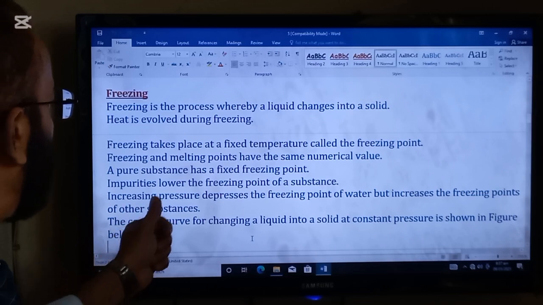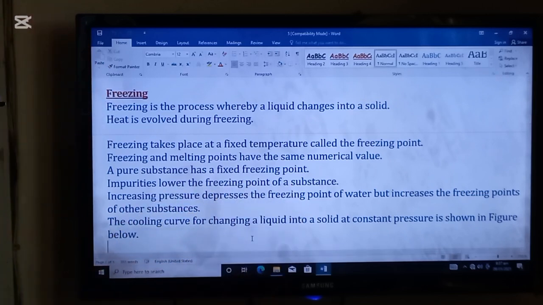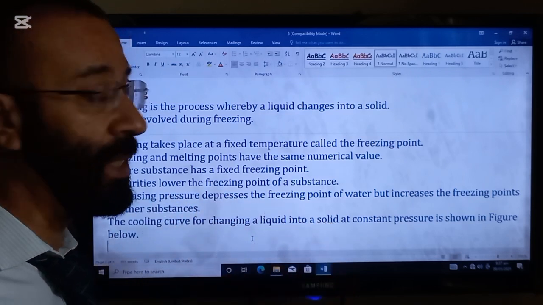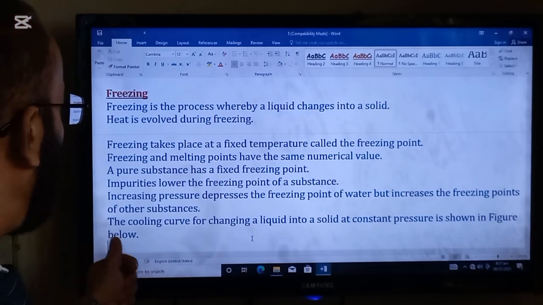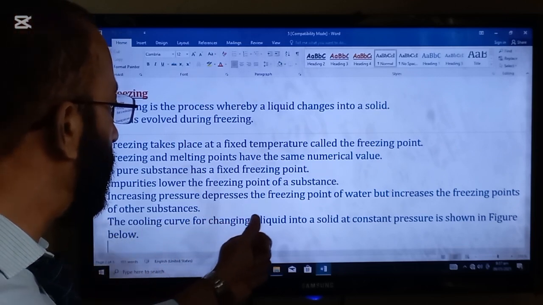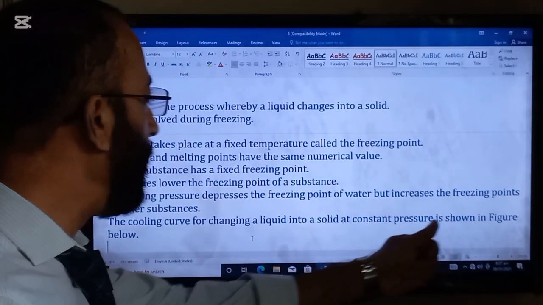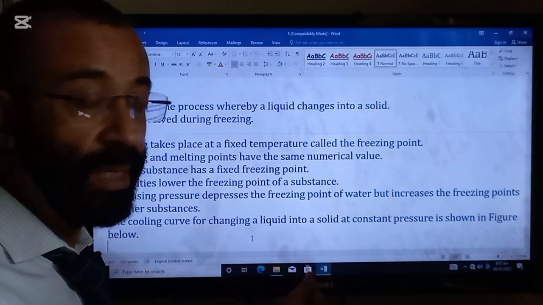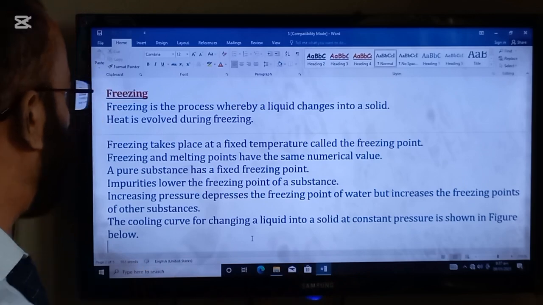A pure substance has a fixed freezing point. Impurities lower the freezing point of a substance. Increasing pressure depresses the freezing point of water but increases the freezing points of other substances. So this is an important point. All points are very important, but this is more important.